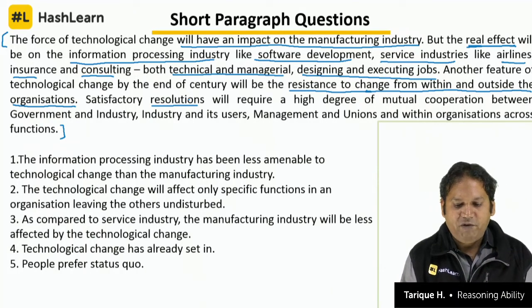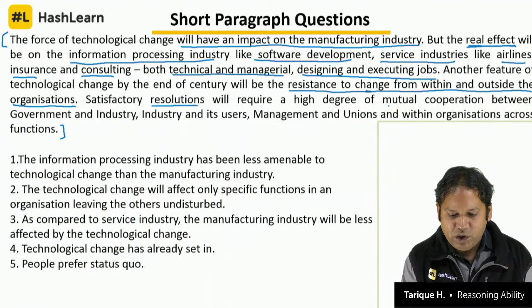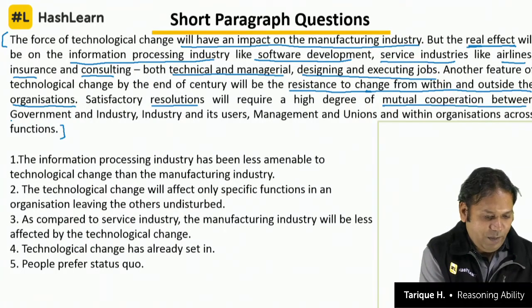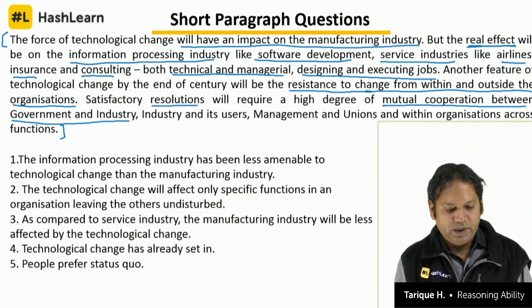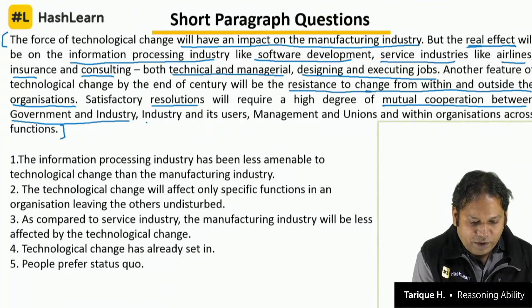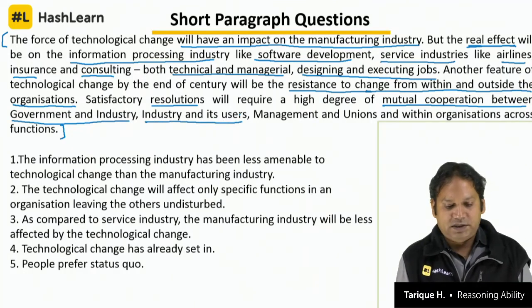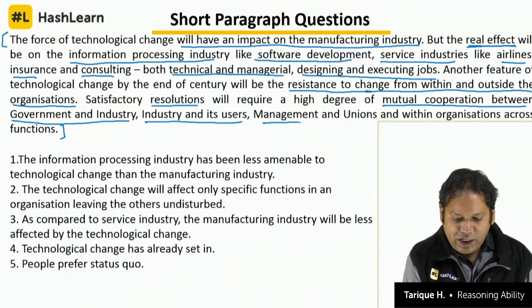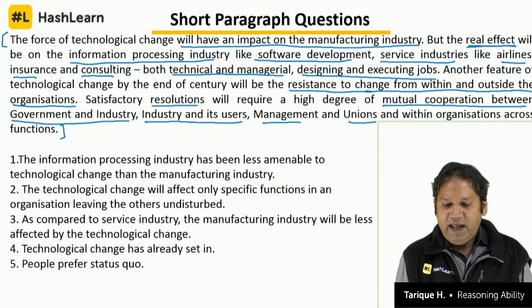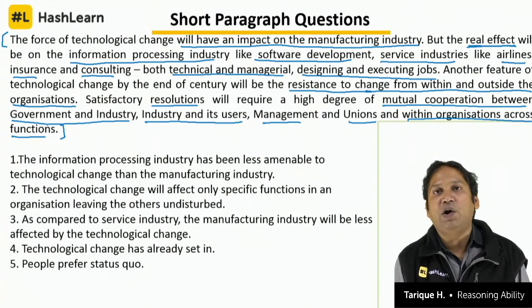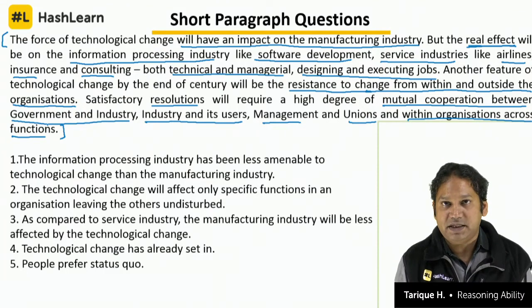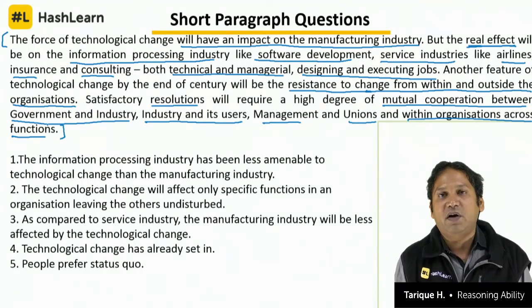Satisfactory solutions will require a high degree of mutual cooperation between government and industry. Both government and industry must cooperate, and also cooperation between industry and its users. Management and unions will have to cooperate, and within organizations across functions people have to cooperate in order to adapt to these changes, otherwise the industries will not be able to survive.